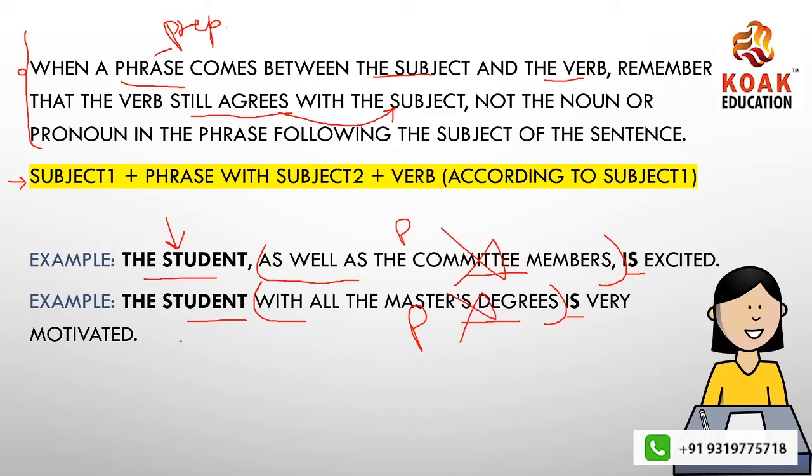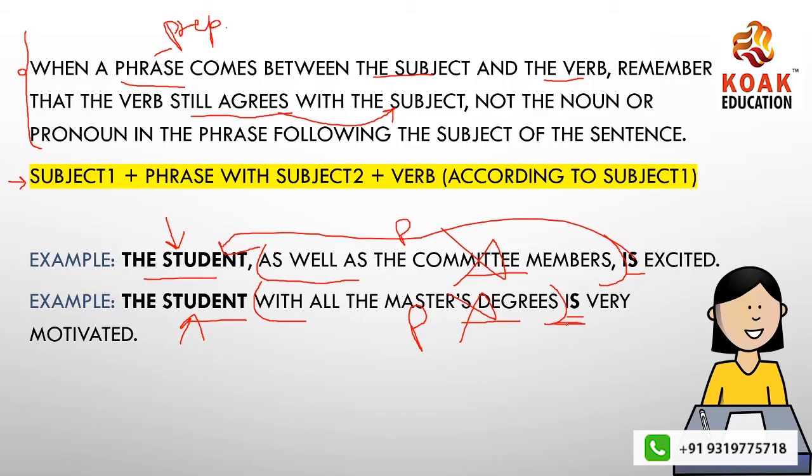The student as well as the committee members is excited because of student. Similarly, the student with all the master's degrees is very motivated, again is because of student.